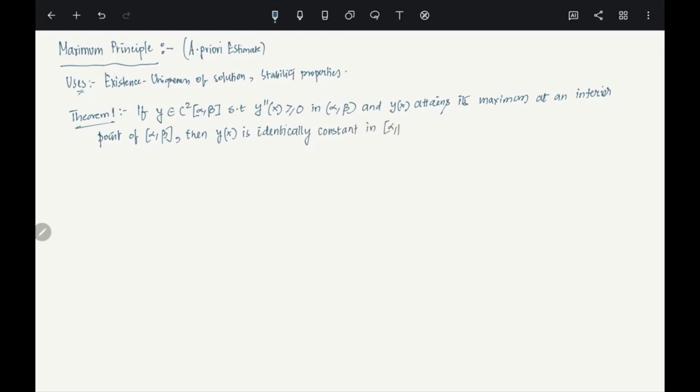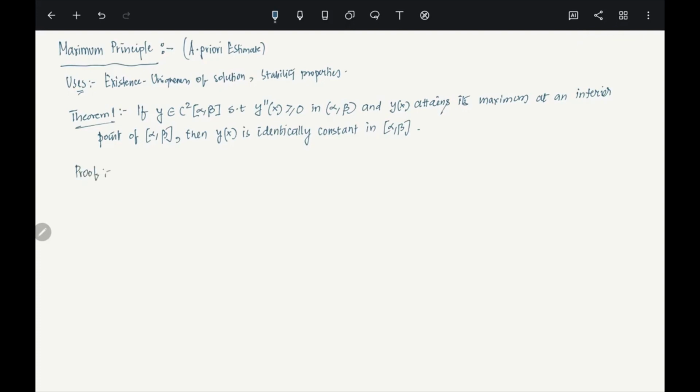Initially for this theorem we are not working with some equation or anything. We are just saying you take any function, it doesn't matter what equation it solves. It's just some function y which is twice continuously differentiable, such that it has to be convex: y double prime of x is greater than or equal to 0. What it is saying is, if it attains a maxima at an interior point of alpha beta, then it has to be identically constant in alpha beta. There is no other way. Is this okay? Right. So let's look at the proof of this.